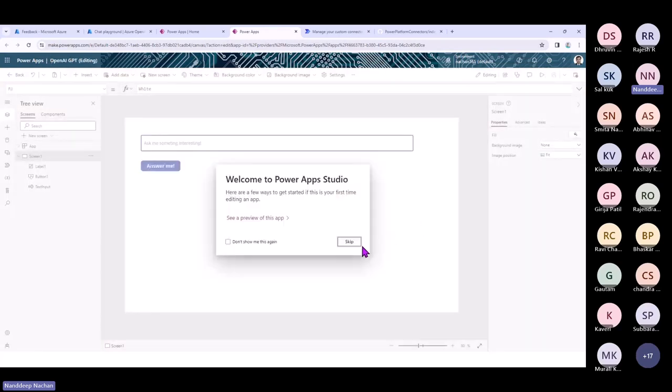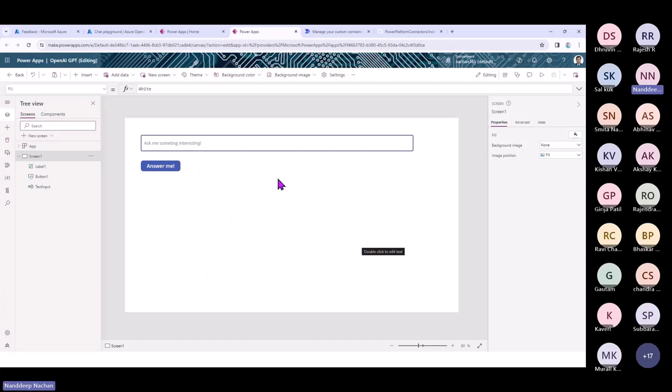Once it's open, you can see that we just have one label and one button that we can press, and then it is going to make the call to the Azure OpenAI. Azure OpenAI will process that through the custom connector and give us the response back. So this is just the normal prompt and completion kind of thing. We have only three controls here.